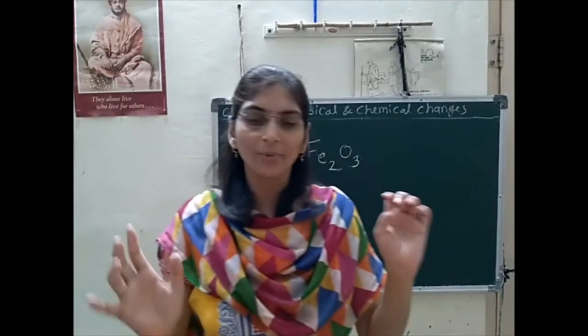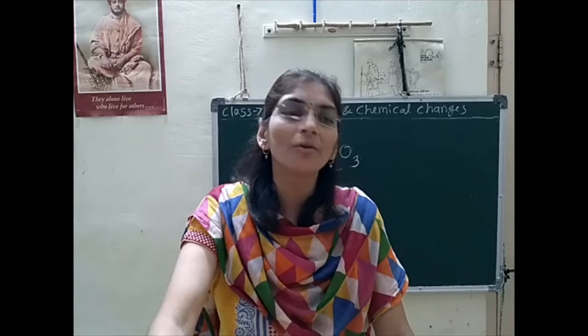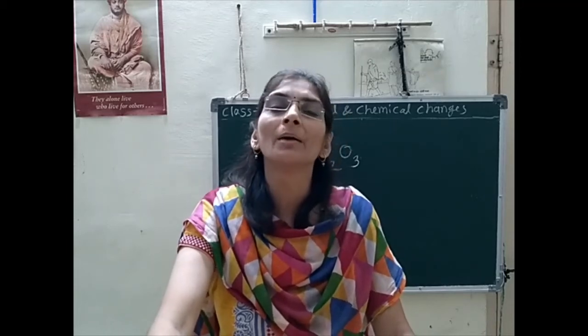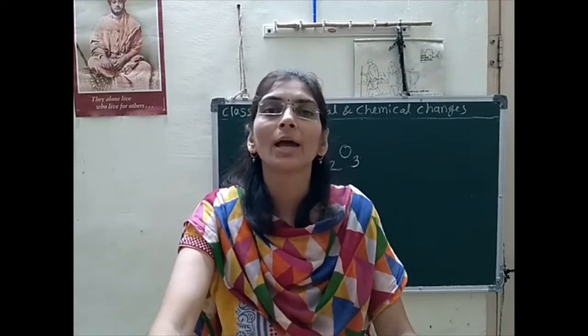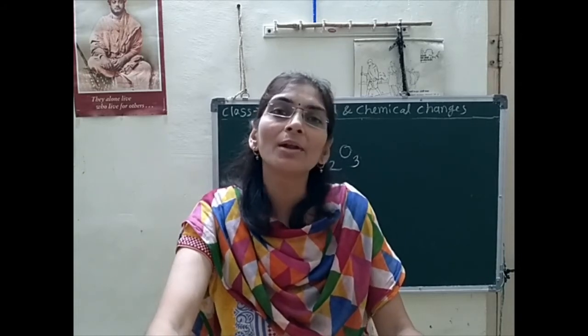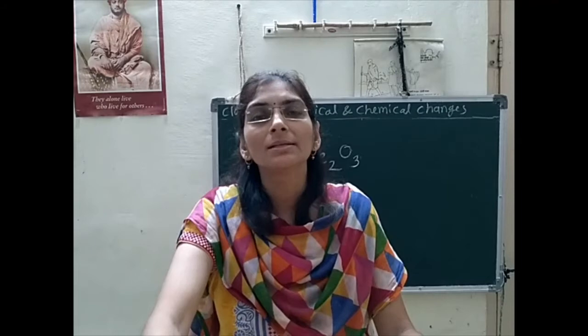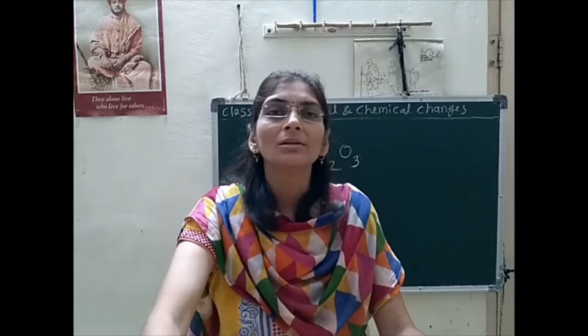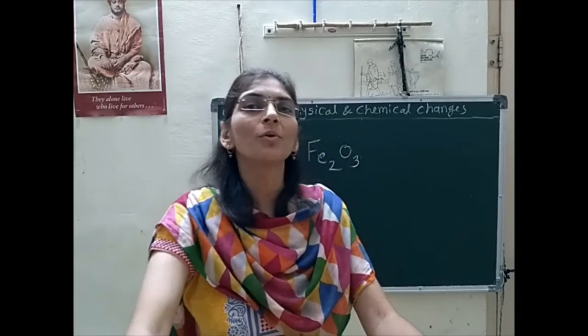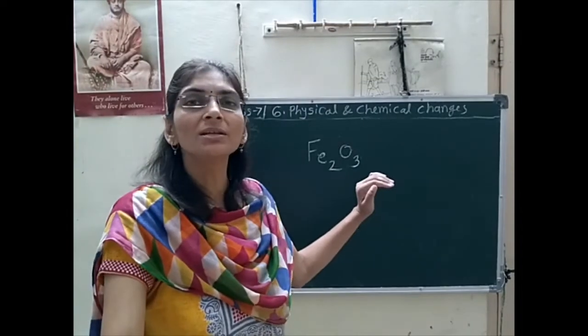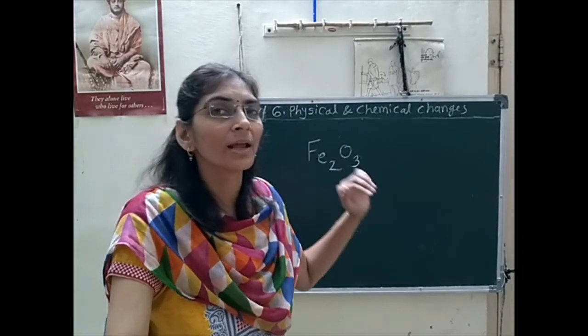So this was very important. The prevention of rusting is making the alloy. We can use alloy. We can galvanize by giving a layer on that iron. Yes, those are very important. So I hope you understood what is meant by chemical reaction.